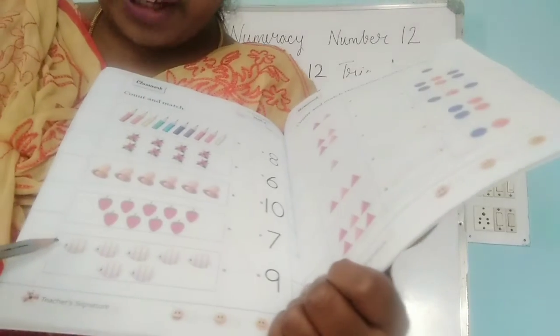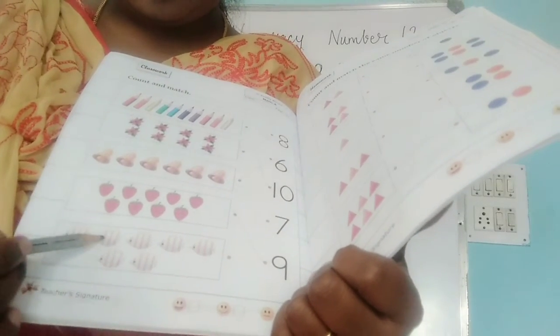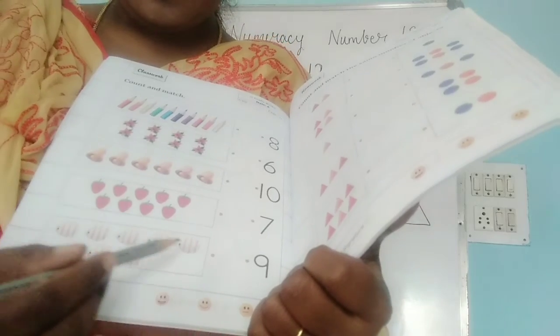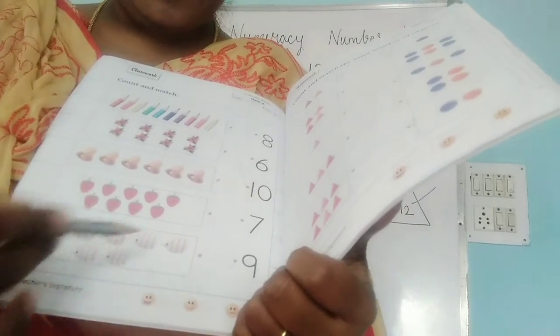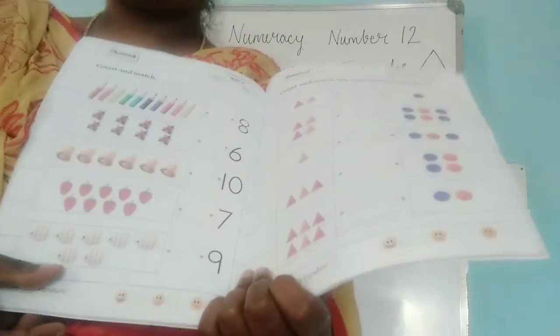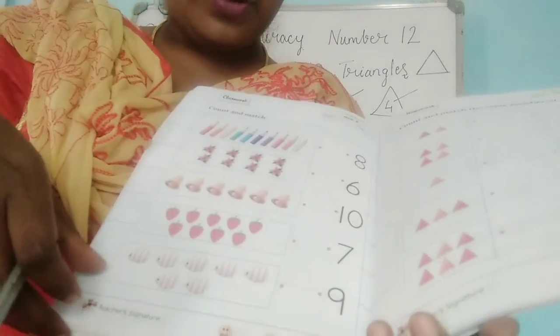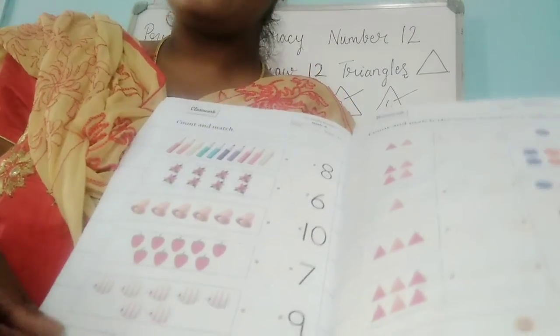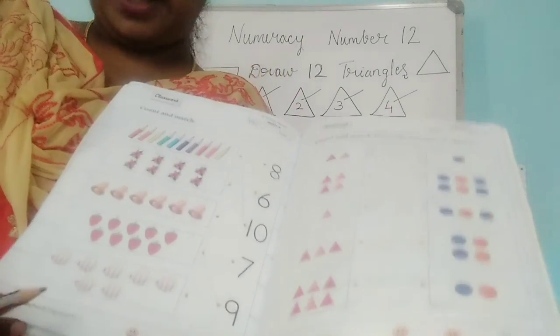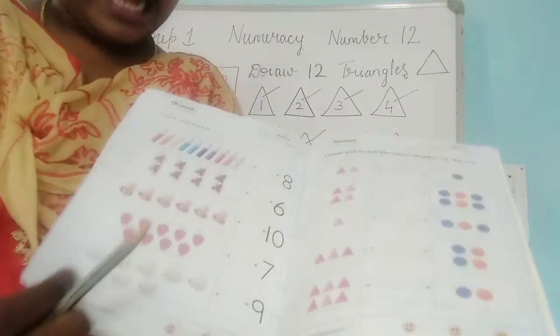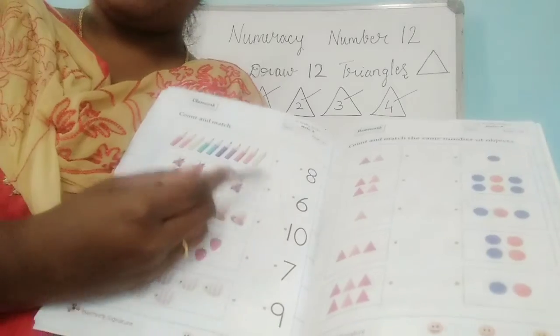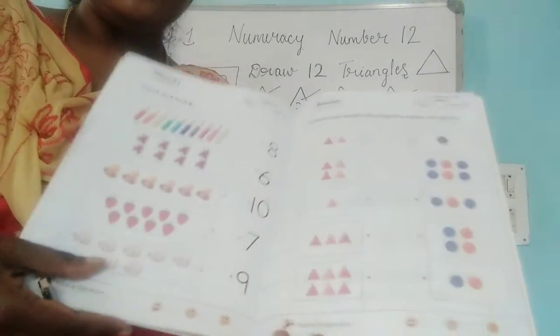Let me count the fish. 1, 2, 3, 4, 5, 6, 7. Okay, this is 7. Okay, so dear parents, there is no need for you to wait for my instructions. Since numbers 1 to 10 have been completed, all the related activities like this counting and matching you can make your child do in your books.